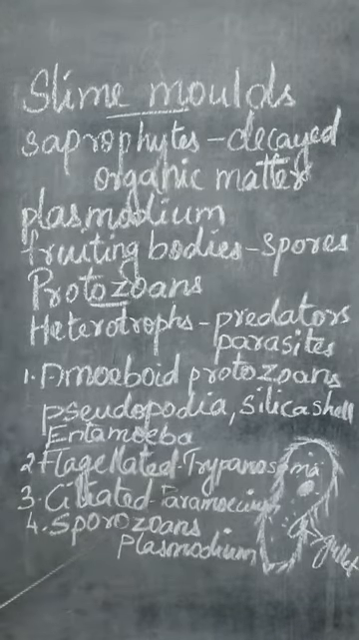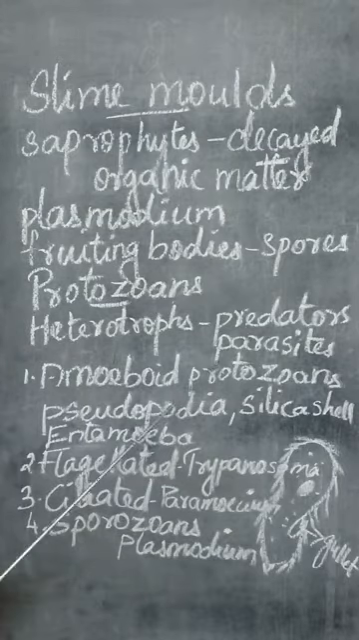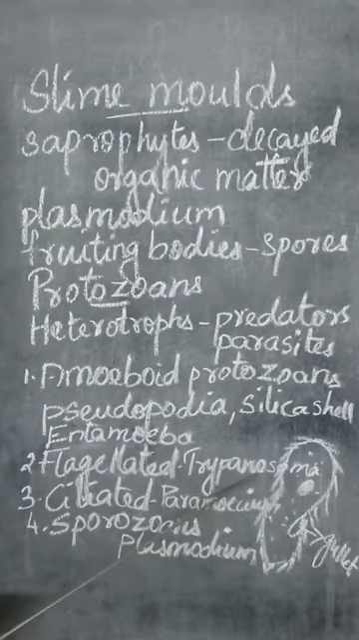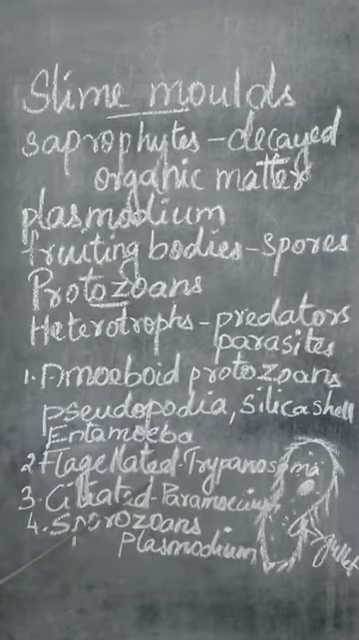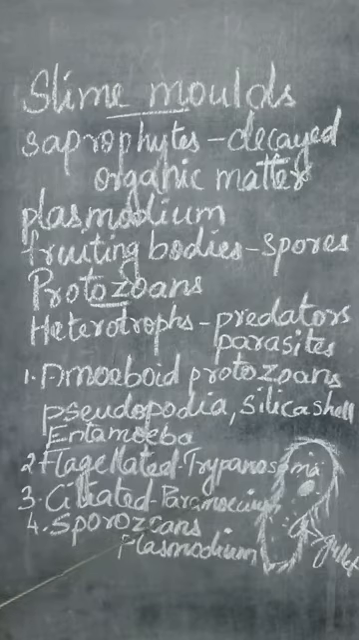One example of flagellated protozoans is Trypanosoma. Full name is Trypanosoma gambiens. This Trypanosoma gambiens can cause a disease called sleeping sickness. It is a parasitic form. Sleeping sickness means always the patient will be sleeping, because their brain will be affected.